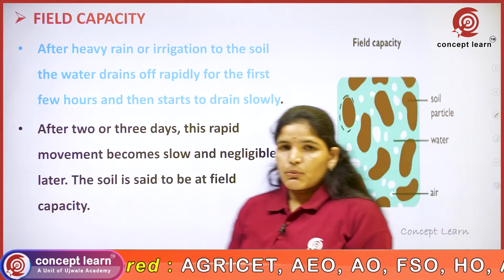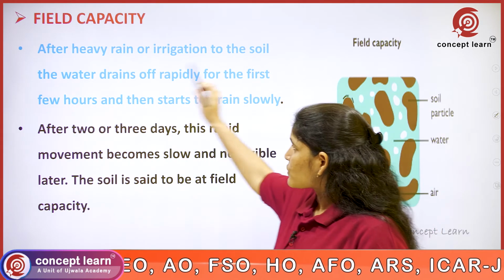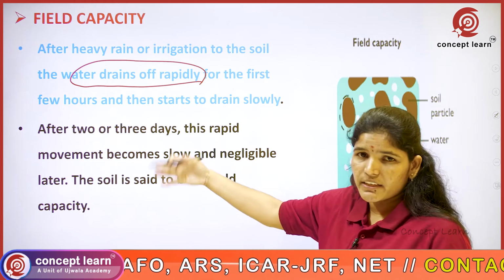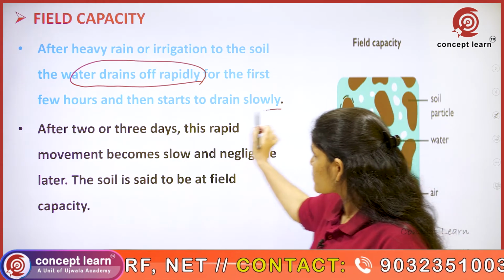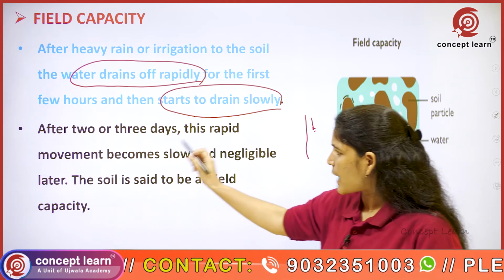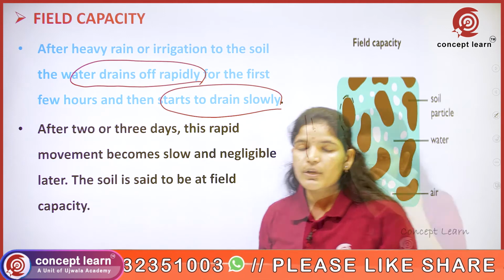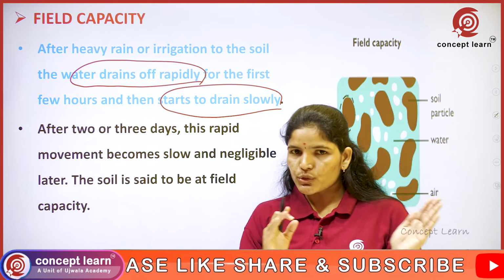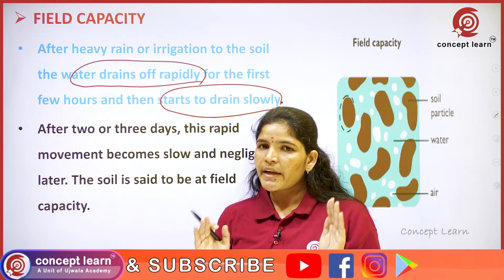The next important soil moisture constant is field capacity. After heavy rain or irrigation to the soil, the water drains off rapidly. When heavy rain comes, the water drains immediately for the first few hours and then starts to drain slowly. After 2 to 3 days, this rapid movement becomes slow and negligible. The soil is said to be at field capacity. When drainage of water completely stops 2 to 3 days after irrigation or heavy rain, the soils are said to be at field capacity.